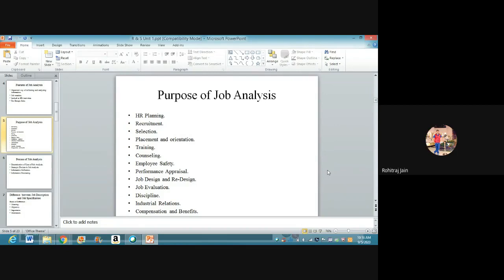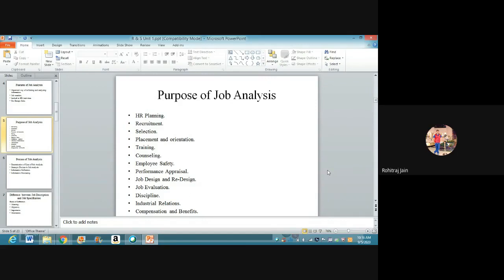It is very difficult to choose a suitable person without having a definite idea about what is supposed to be done in a job. So selection, it helps in selecting the right candidate with the right attitude, with the right skill, with the right knowledge, who can blend with the organization culture, who can blend among the existing employees and contribute to the overall organization's growth.